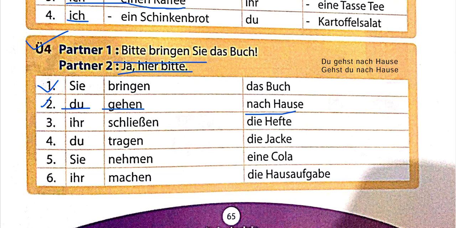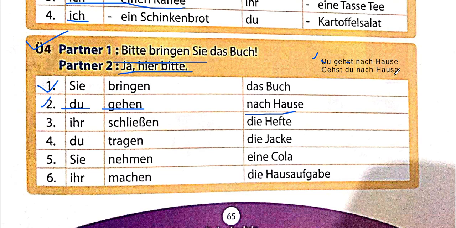Here we have gehen. Du and gehen conjugation is gehst. So I'm going to use gehst. Now, till now I've been telling you the first kind of sentence, which is du gehst nach Hause, in which I removed du and removed st. So I got gehe nach Hause. Right? Is that correct? That is correct.